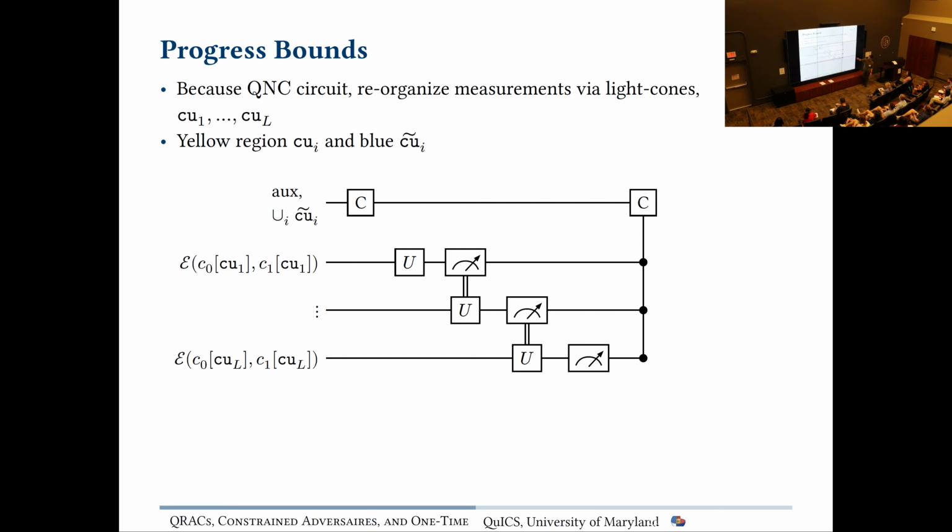And so that's going to be a part of the classical computation. Then we're going to do a sort of progress bound. We're going to talk about Bob being able to measure one of these yellow cubes at a time. And we're going to bound how much Bob can learn for each of these yellow cubes. And you use that to bound the amount that Bob can learn about the next yellow cube.